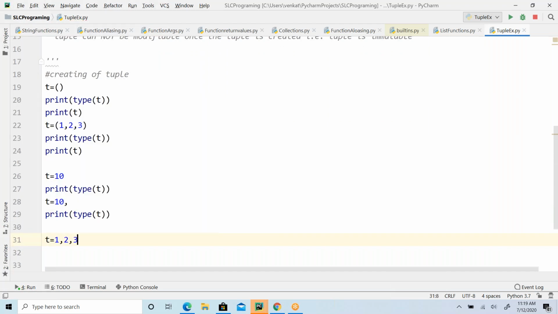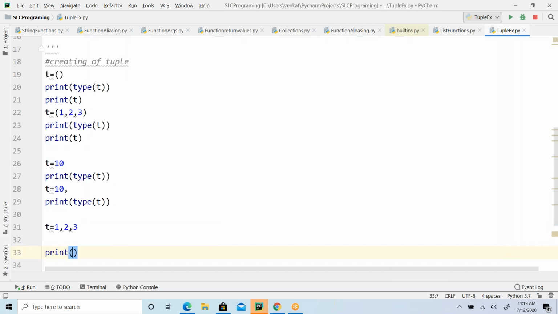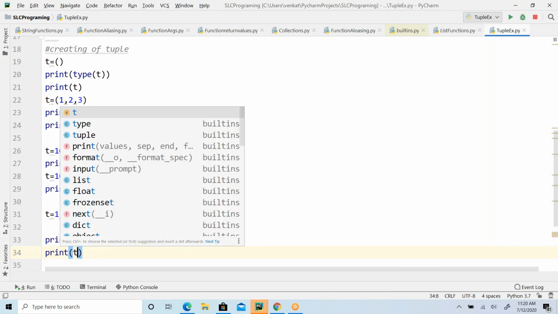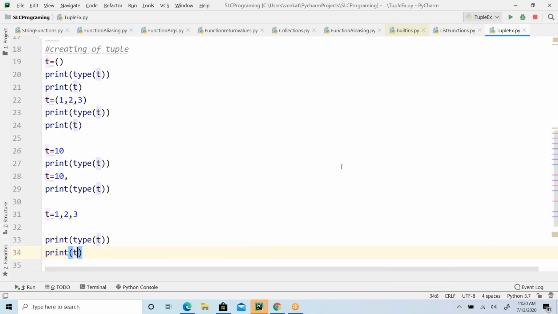Also I can create it like this. What is the type of this? Friends, come on, you have to interact too, because there is no noise or anything, so you can interact. It can be interactive, no problem. Whatever doubts you have, just raise them, no problem.